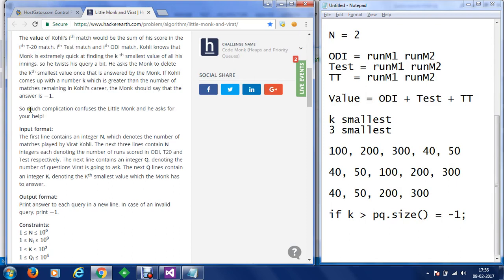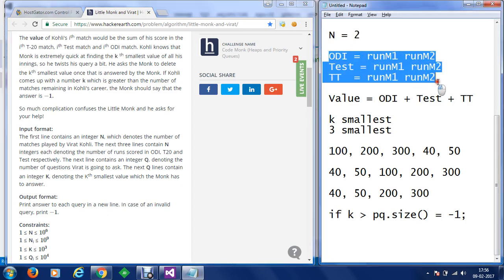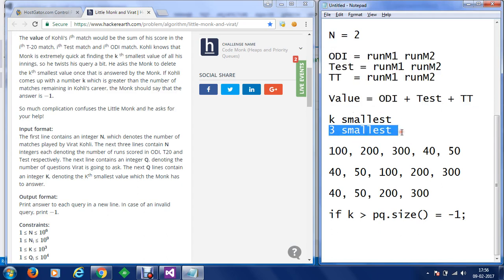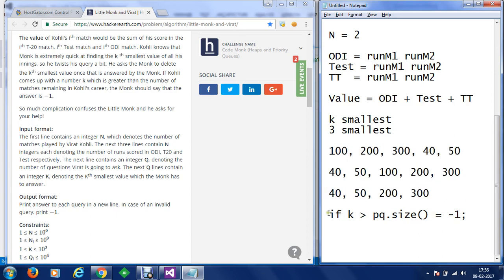Now, so much complication confuses little monk and he asks for your help. So now what we have is, we have to provide a number of matches. We have some test cases. We have to add all these into a value. Then we have to find the third smallest. And once we have got the third smallest, we are going to check the size for a number of questions again. And in case he asks for a smallest element which is greater than the number of matches he has played, then we are going to return -1.